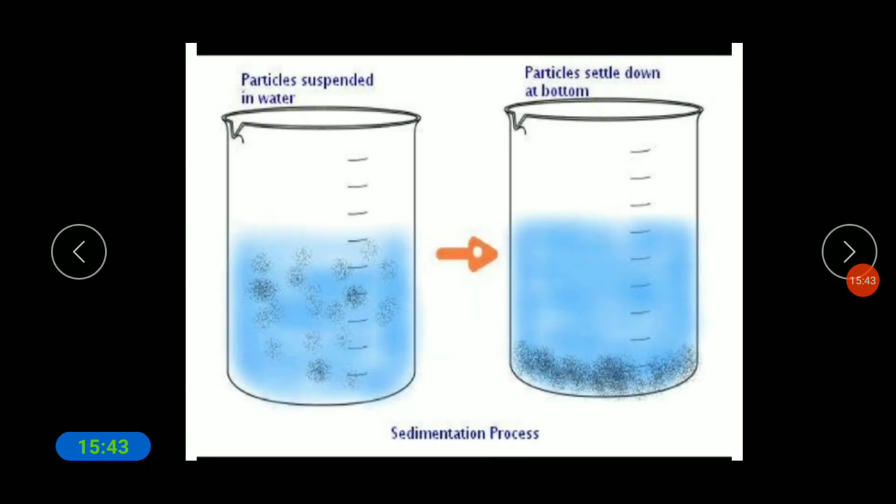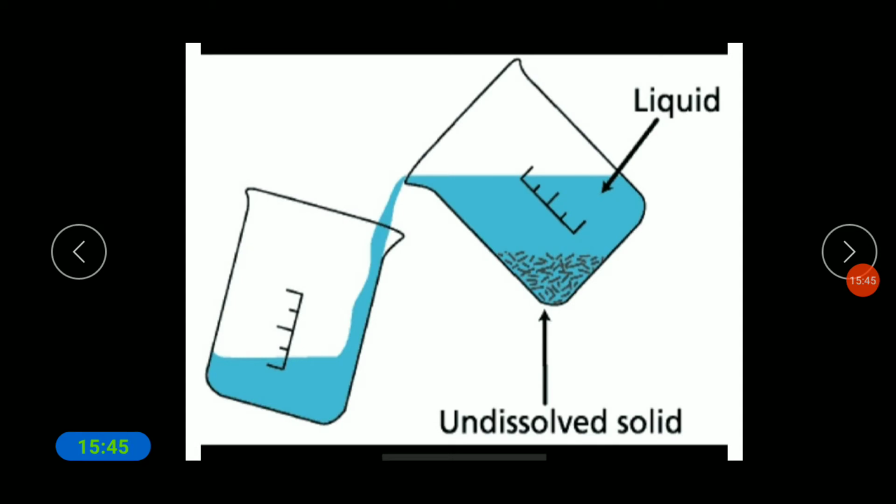After separating the water and sand, what happens? Separating the liquid into another container is called decantation, whereas the particles that settle at the bottom are the result of sedimentation. So this is the process we call sedimentation and decantation.